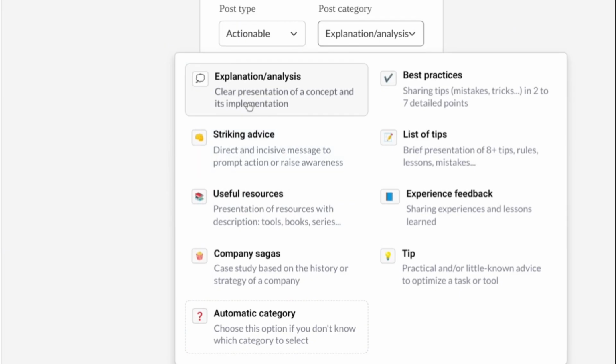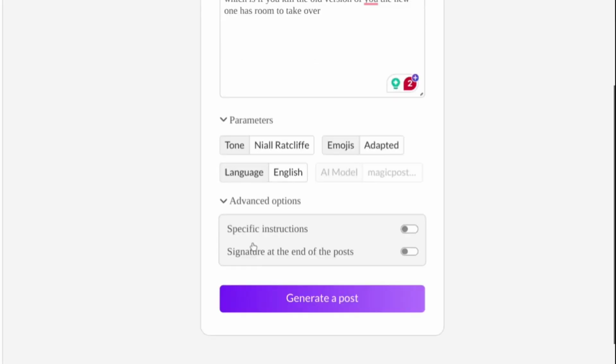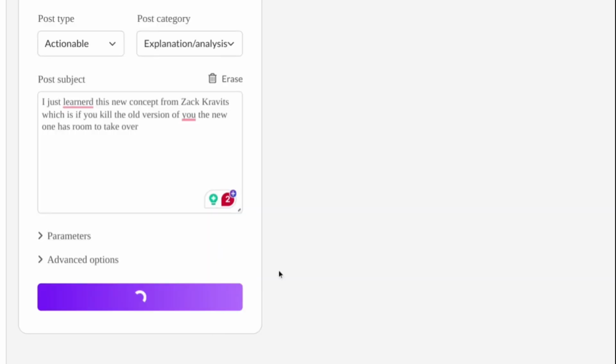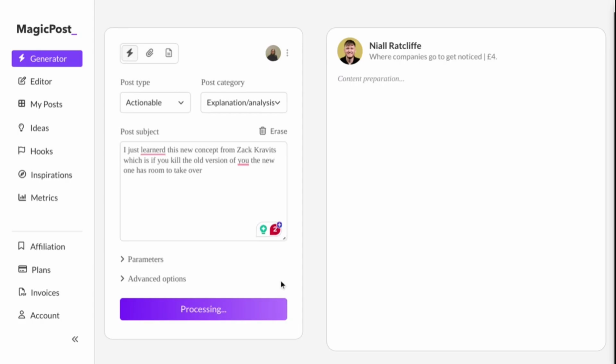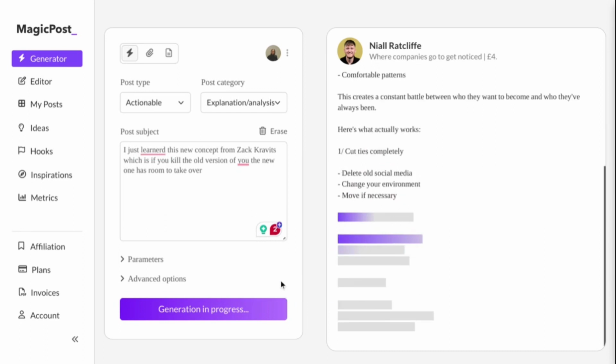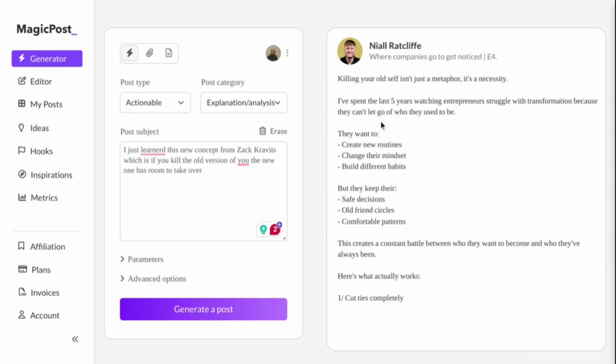And as you can see, these are some additional features that you can use. I generally do not use them, and just click on generate, and as you can see, it's generating our entire LinkedIn post. Now, one of the reasons I love this tool is that it formats the LinkedIn post in such a way that it helps the reader easily digest whatever it is that you're trying to teach them, right? And in essence, it's mimicking how LinkedIn users actually write posts on the platform itself, right?